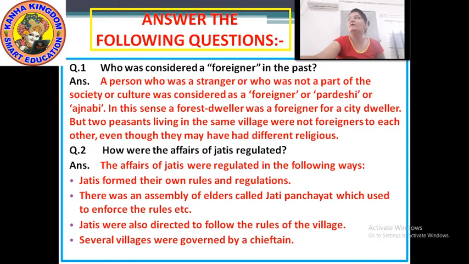Jatis formed their own rules and regulations. Next, there was an assembly of elders. Now in the jatis, in their societies, there was an assembly for the elders, and that assembly was known as Jati Panchayat. These elders would sit and enforce the rules, meaning they would make new rules and regulations. Jatis were also directed to follow the rules of the village.